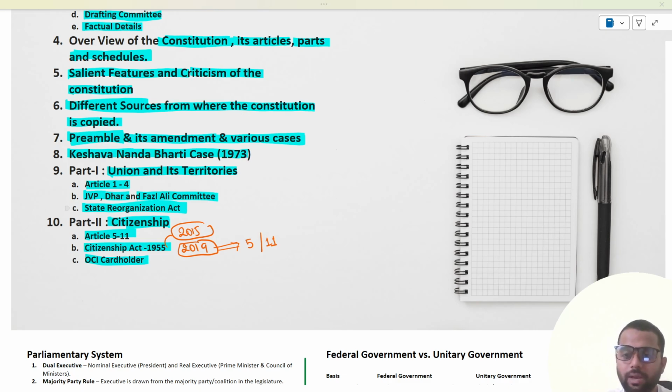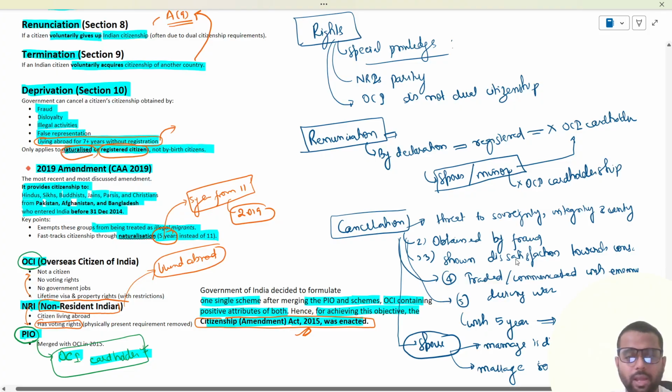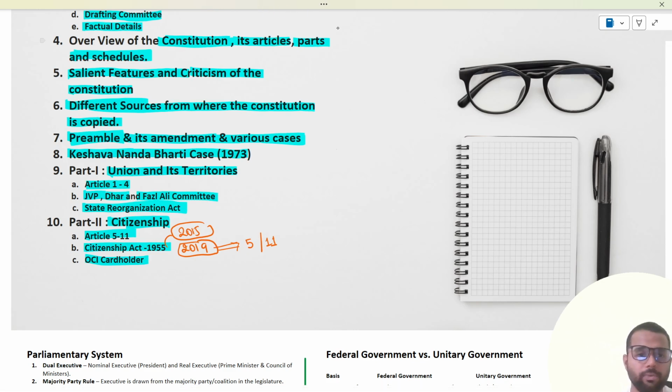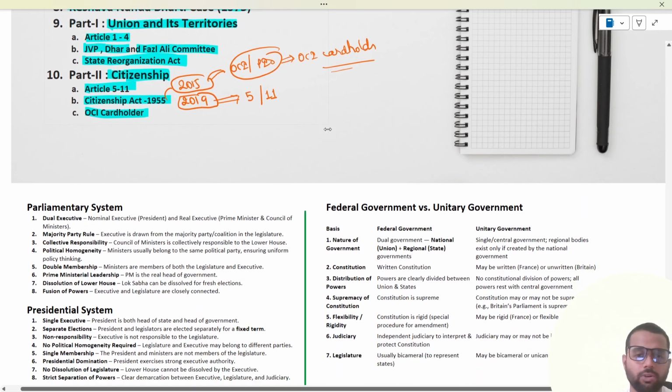So this is what we have discussed so far, and let us now move ahead and discuss two important features of the Indian Constitution. But before that, I was mentioning 2015, wherein we had the merger of the OCI and PIO schemes of the Indian government into the OCI cardholder scheme. So now let us move and discuss the two important features of the Indian Constitution.